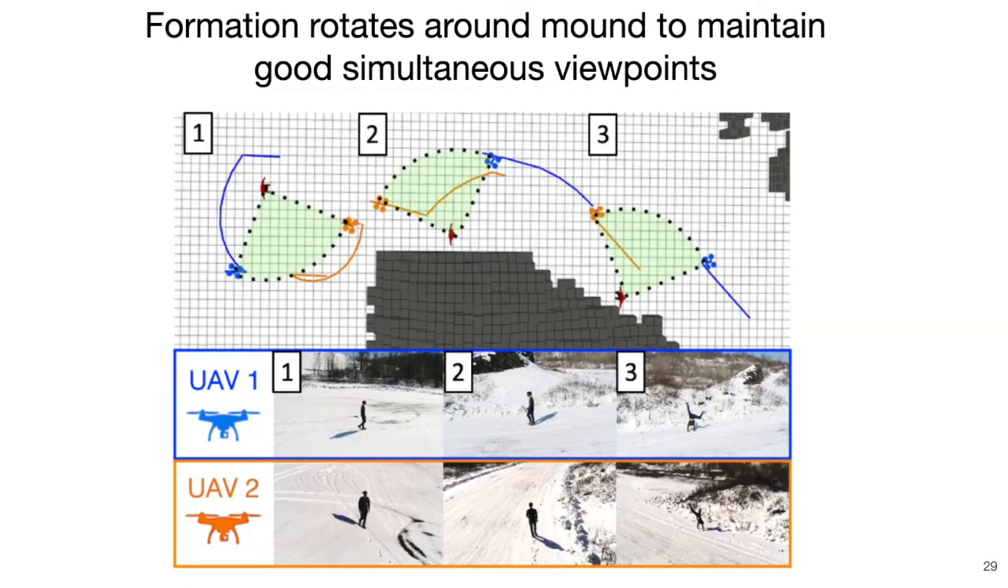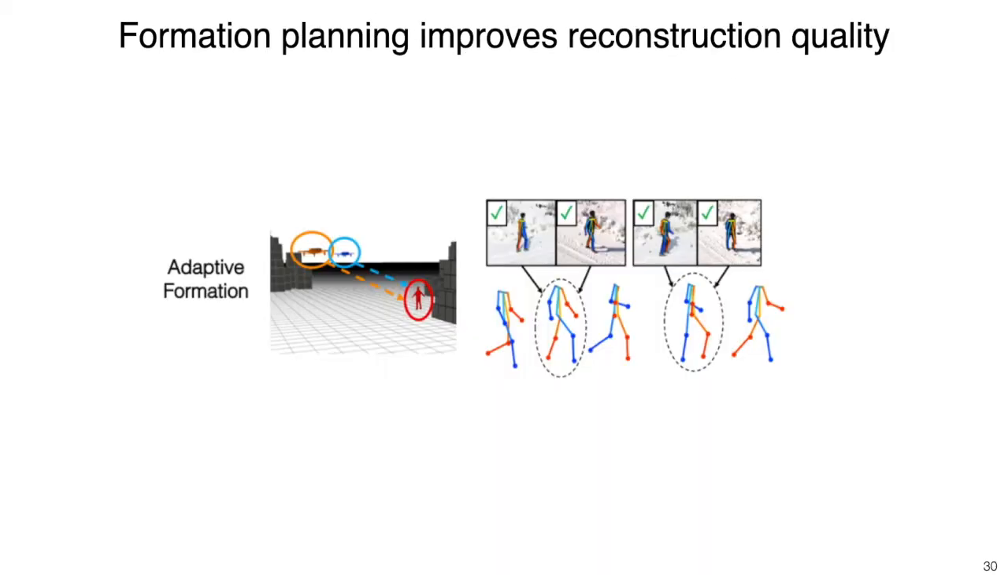Here is a time lapse of the previous trial. As the formation rotates around the mound, it is able to maintain a low tilt angle. We see our formation planning renders consistent skeletal reconstruction.